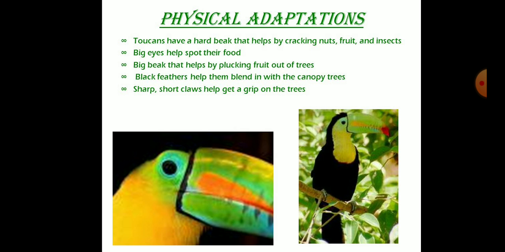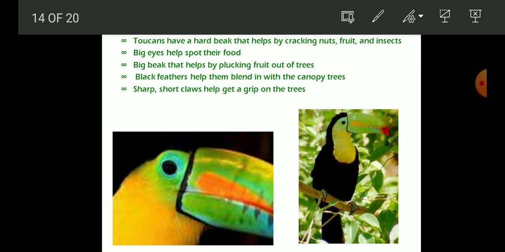Now here there are some physical adaptations. As you can see in this toucan bird, there is a physical adaptation, its beak. You can see the long beak in this bird. This toucan has big eye spots that help it see its food, and the big beak helps in plucking fruits.